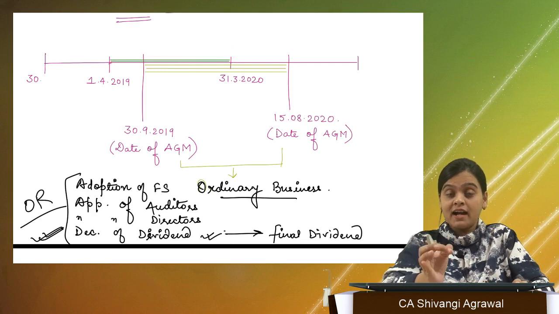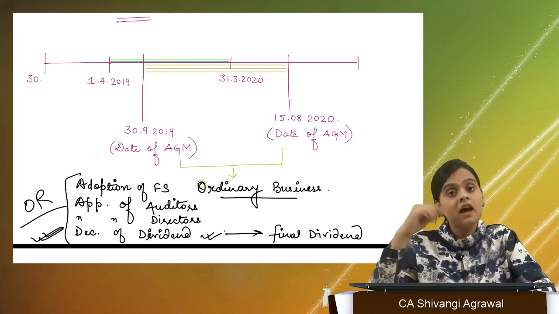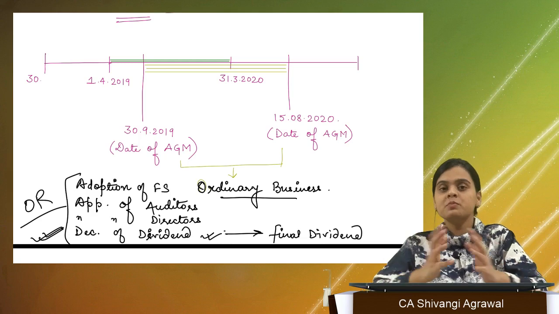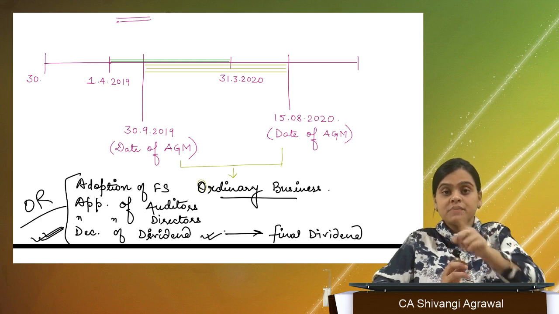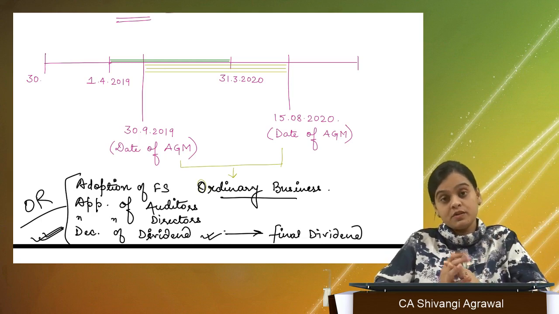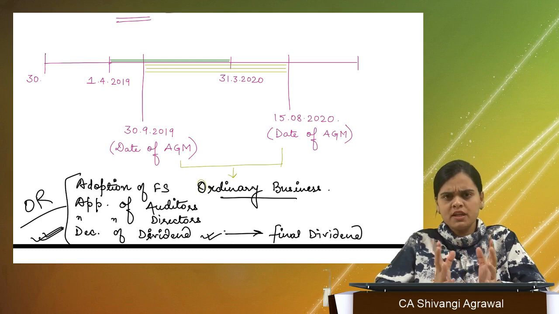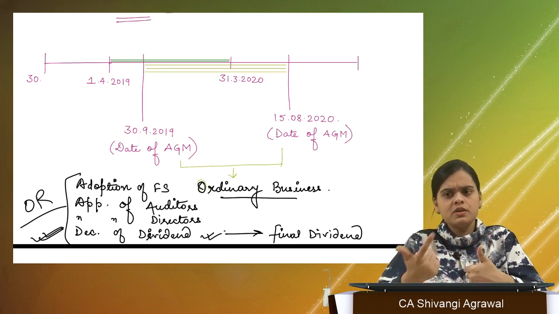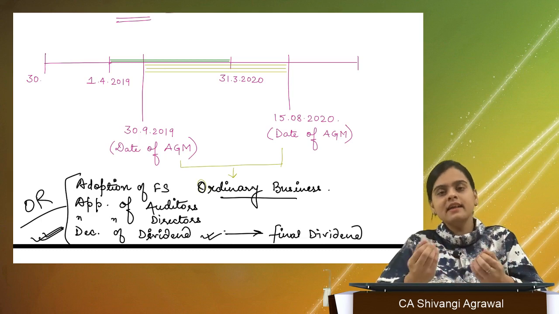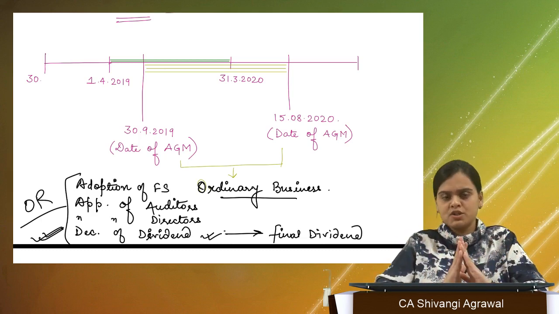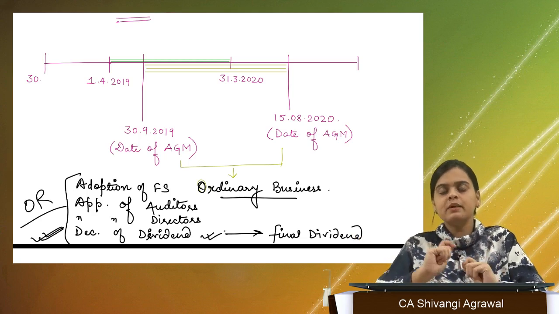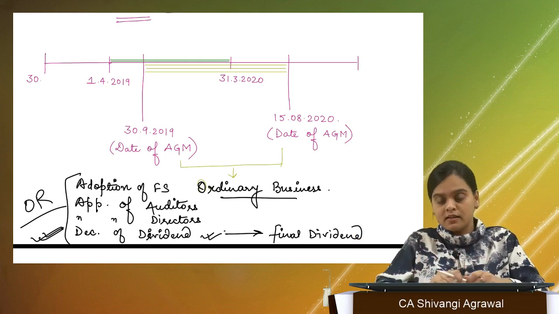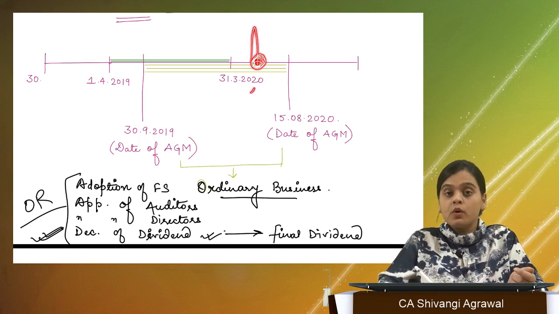Usually, I will tell you the fact, interim dividend is declared after close of the financial year. Why? Because it may happen that in the first quarter we made huge profits, but the company is apprehensive whether this profit is going to recur, or maybe we can experience heavy losses in quarter 2. So the board of directors are not very sure whether we should declare dividend or not. But at the end of the financial year, they are clear about the financial position, and they cannot wait till the AGM. For some reason they think that whatever is going to happen, we'll see it later, but immediately we want to declare dividend. So that is done through interim dividend at this particular point also.